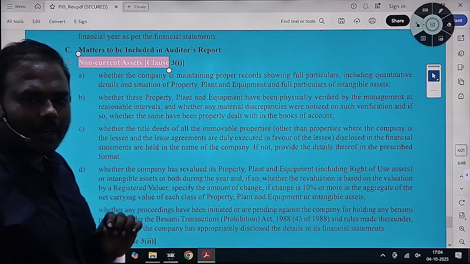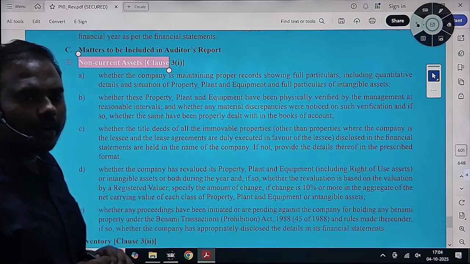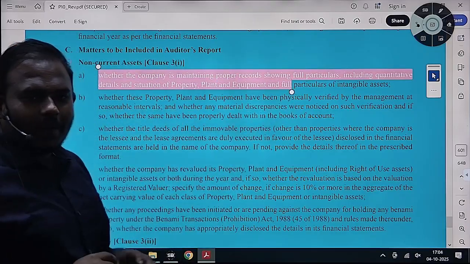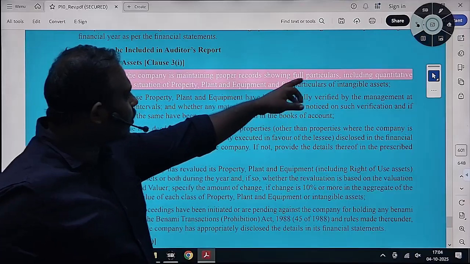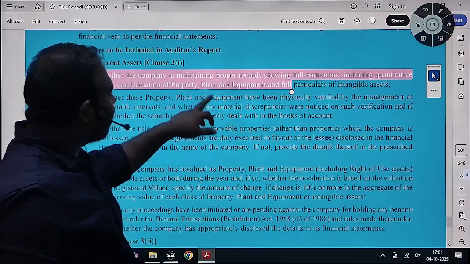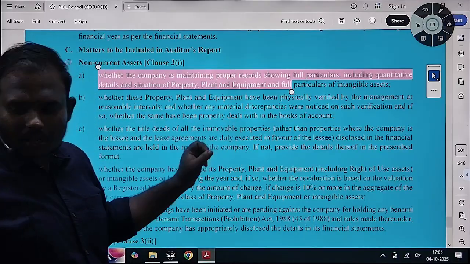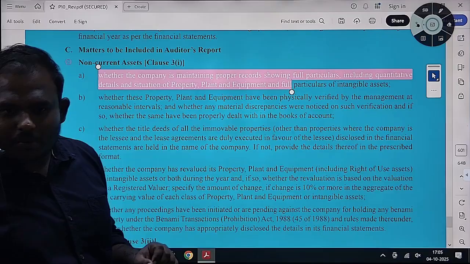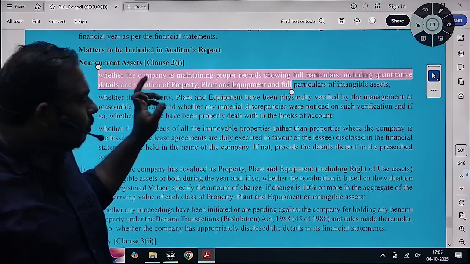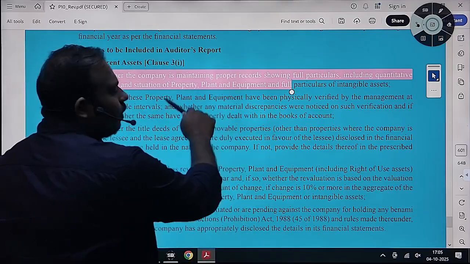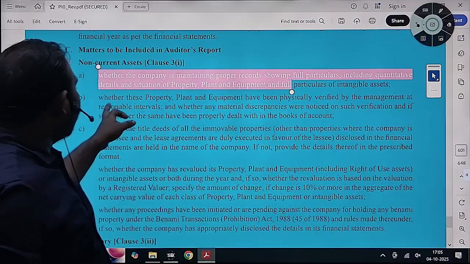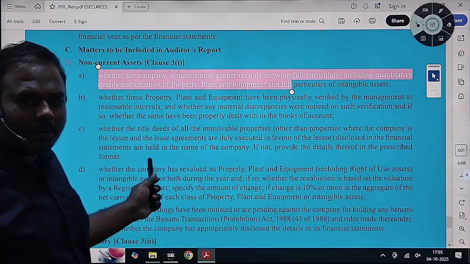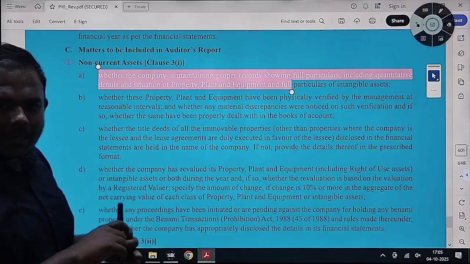What the auditor has to update the users of the audit report: first, check whether proper records have been maintained by the company, including quantitative details and situation of plant, property and equipment. Suppose this asset is situated in classroom number 1, all the details should be mentioned in proper records, then only you can conclude whether proper records have been maintained. Then whether the plant, property and equipment has been physically verified by the management at reasonable intervals. You will check whether management is conducting it at reasonable intervals.